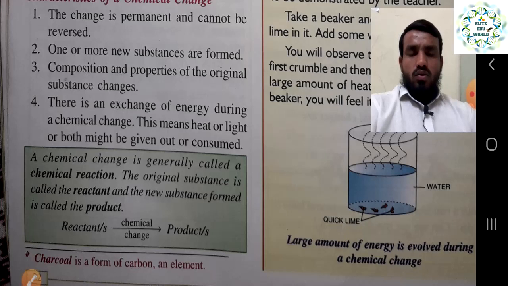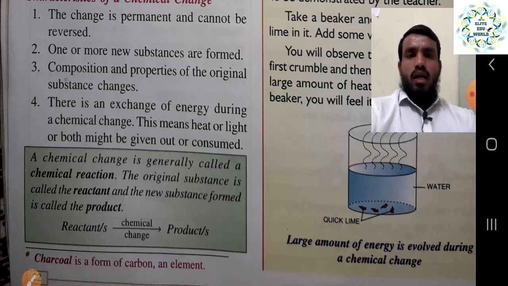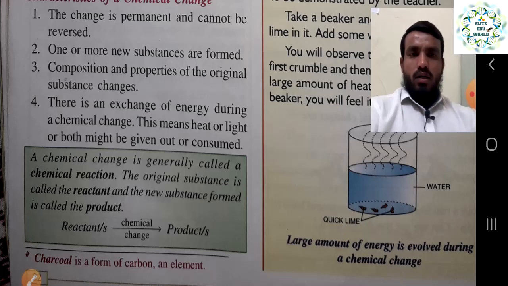Say we are using sugar and we are burning it. Here the sugar is a reactant which is going to react, or if we are adding two things, they come under the category of reactant. When we apply force or give heat, it will come under the chemical change. And once the chemical change happens, whatever new product forms is called a product. So on the left hand side we write the reactant, which is going to take part in the reaction, and the final substance is called the product.